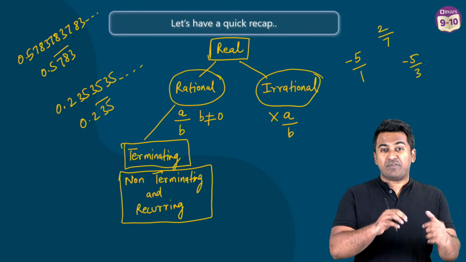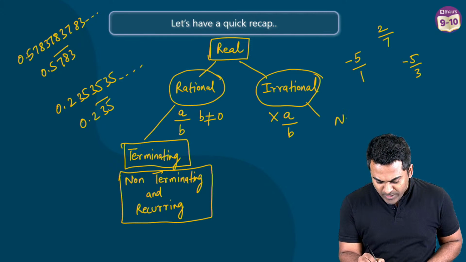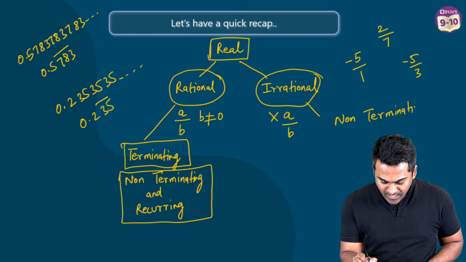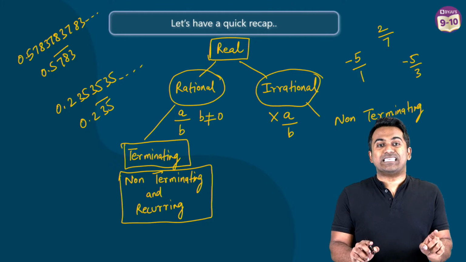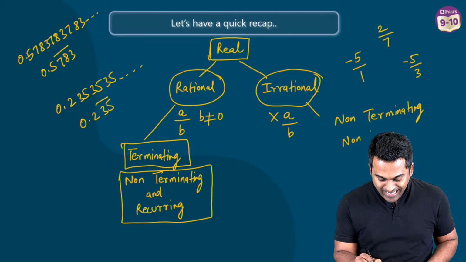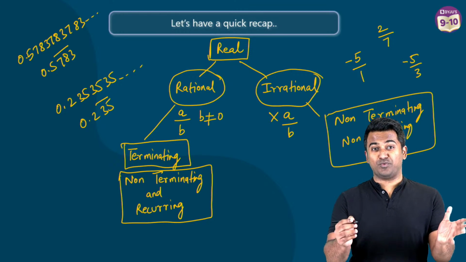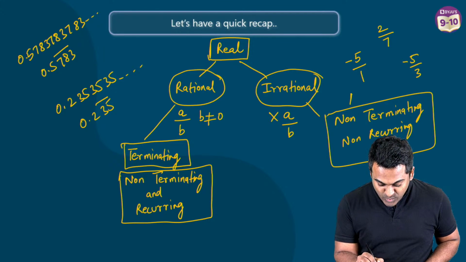Now irrational, if we were to follow the definition of decimals there, this is going to be non-terminating, okay, which means it doesn't terminate. And you would also not see any recurring pattern in it, okay, non-terminating and non-recurring. So this is going to be irrational. Well, the most beautiful irrational number out there is going to be pi.